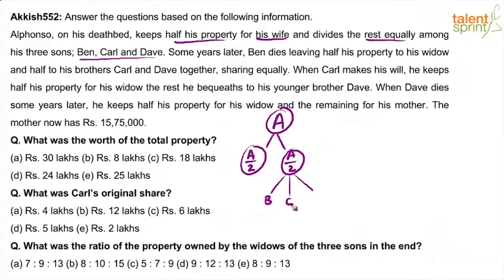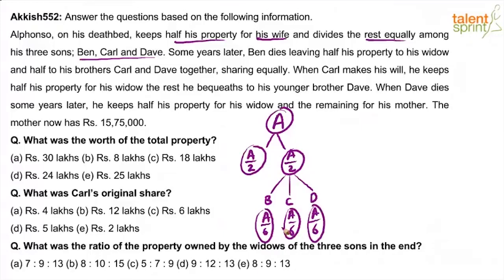So Ben, Carl and Dave are the 3 sons. Each of them will get it equally. If you divide A by 2 equally, each one will get how much? You have to divide A by 2 into 3 parts. So A by 2 by 3 is A by 6. So each one gets A by 6. Ben gets A by 6, Carl gets A by 6, and Dave also gets A by 6.